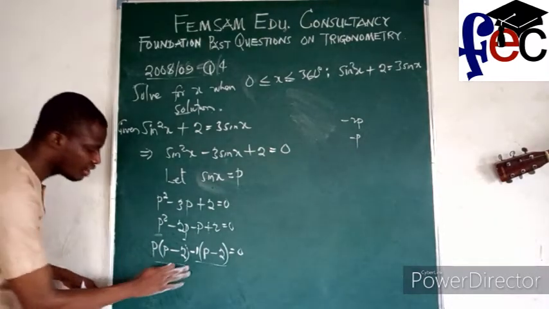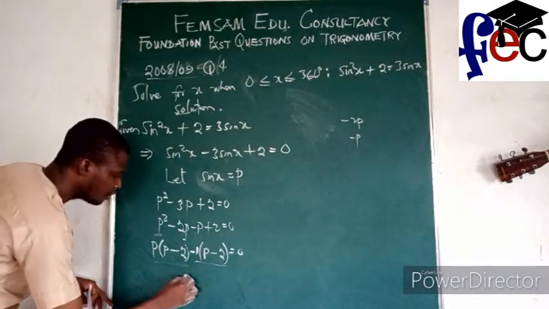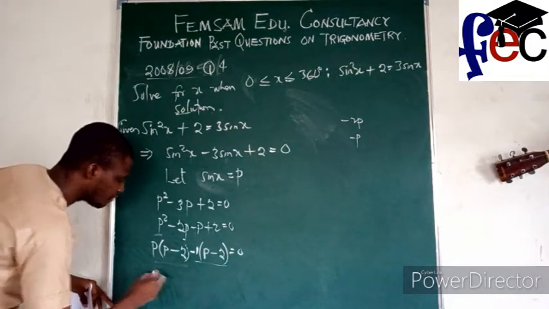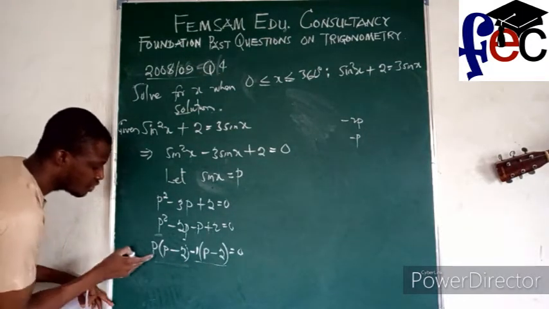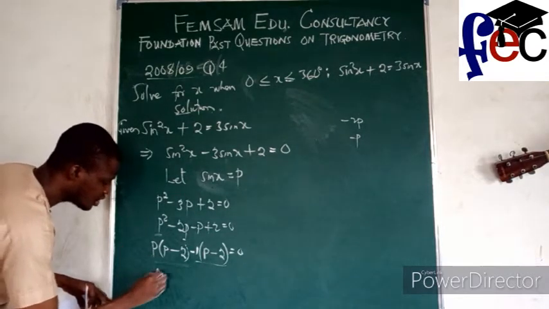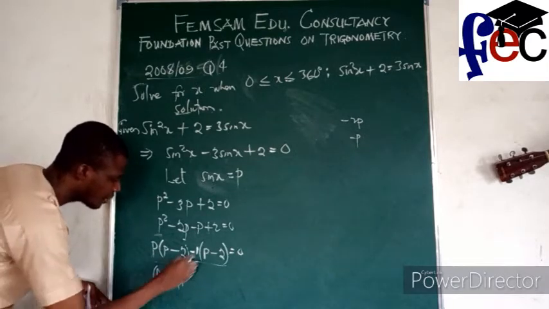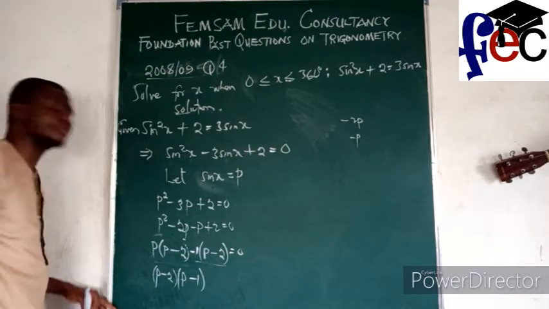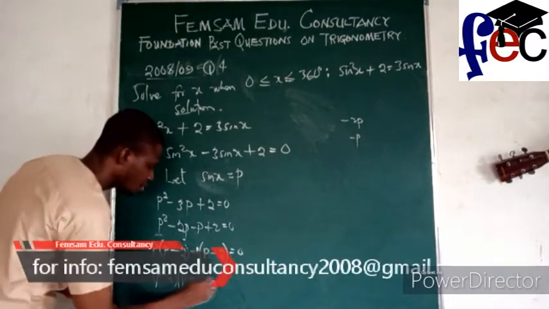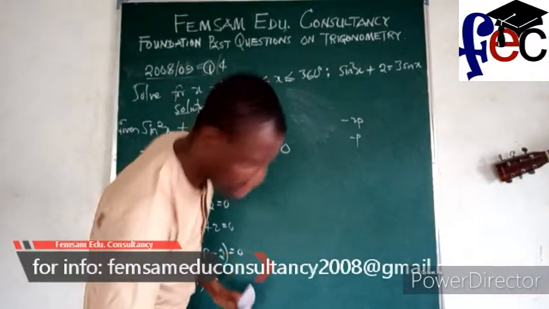You realize that the common factor is p minus 2. So if you factor out p minus 2, I will be left with p here and minus 1 here. So this will give me 0. Now don't jubilate because we aren't done yet.